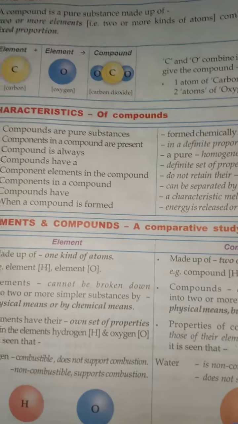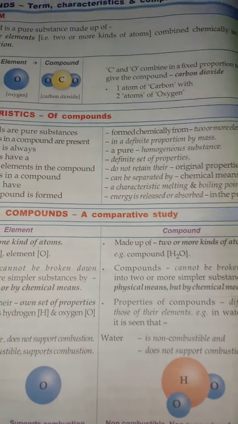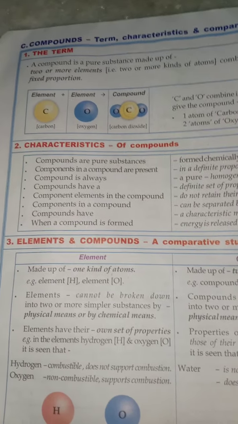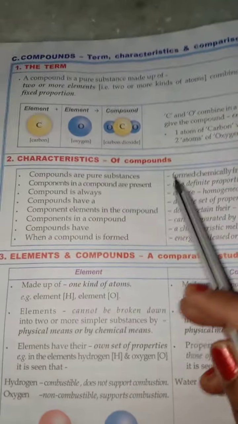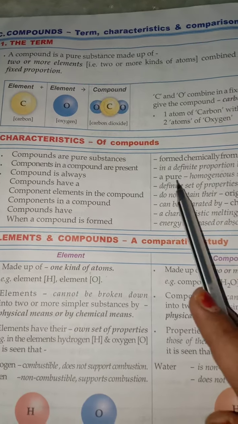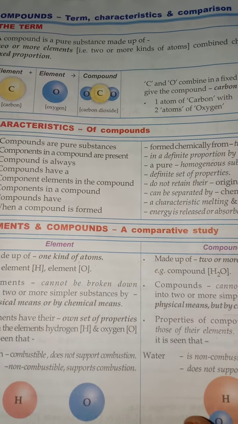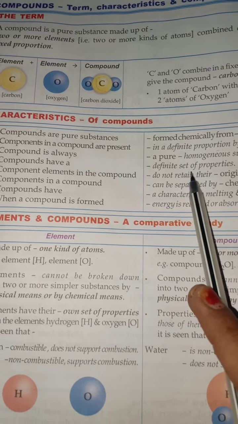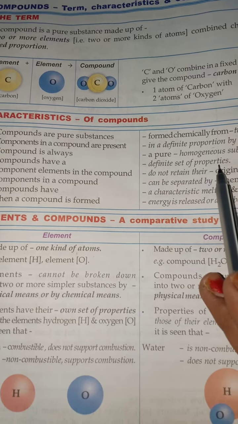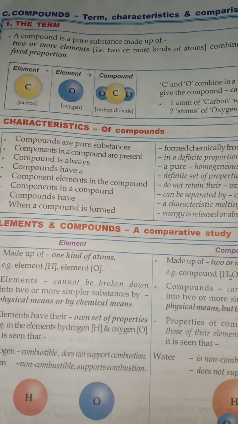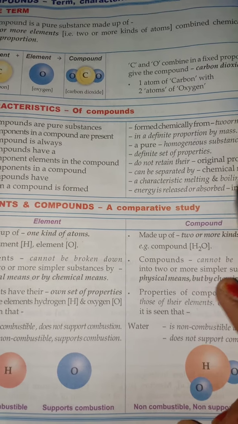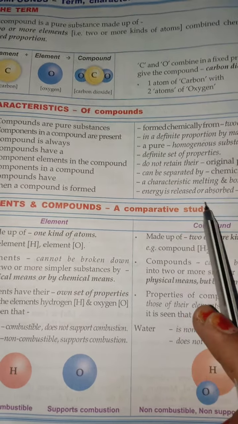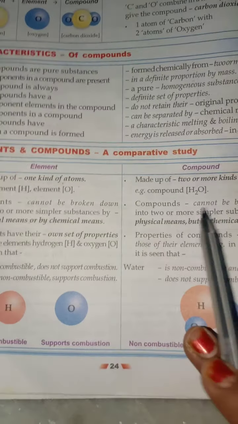Moving to the next one, we have compounds. You have to remember the properties as mentioned in the previous video: compounds are substances made up of two or more elements that are chemically combined in fixed proportion and can be separated by chemical means only. So compounds are formed chemically from two or more elements in fixed proportion. They are homogeneous in nature; they are mixed with each other very nicely and you cannot differentiate among them. They have a definite set of properties and do not retain the properties of the previous elements. They can be separated only by chemical means. They have their own melting and boiling point, and energy is either released or absorbed during the process. It can be exothermic or endothermic.